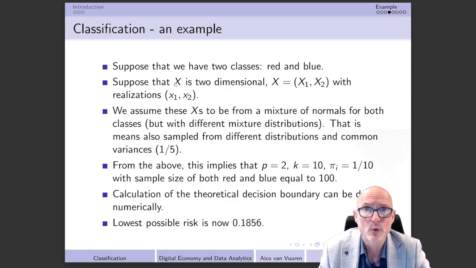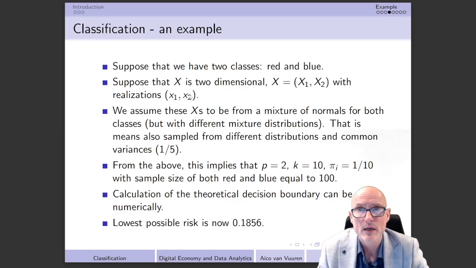Well, then in addition that this is of course the outcome variable, but we are also going to look at the so-called features. We're going to assume that the features here are two-dimensional, so there are only two different dimensions, and we're going to denote the different features. The features are going to be denoted by x, but the different features that we have are going to be denoted by x1 and x2, and the realizations are going to be equal to little x1 and little x2. We're going to assume that the x's are going to be sampled from a so-called mixture of normals for both classes, but with different mixture distribution.